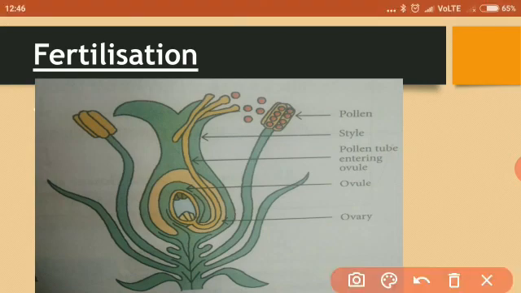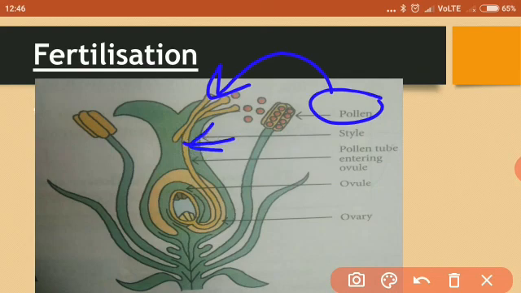Look here. Now pollen grains have reached the stigma, isn't it? After reaching the stigma of the flower, the pollen grain begins to grow out a pollen tube. It will derive the nutrition from the stigma. This is the pollen tube, yellow color. This pollen tube will elongate, meaning increase in length, and move down through the style. This is the style. From the style, it will go down.